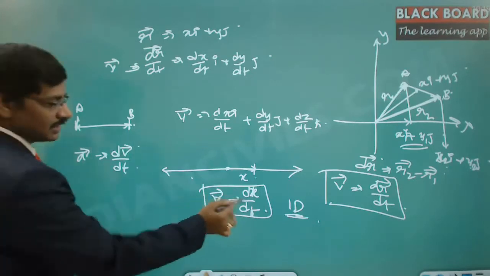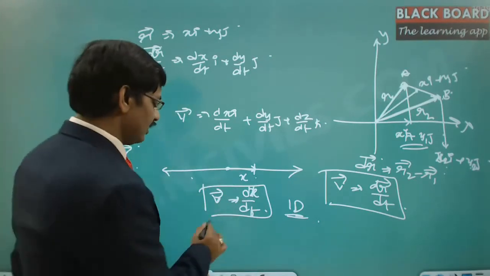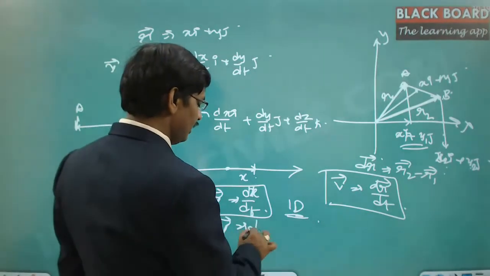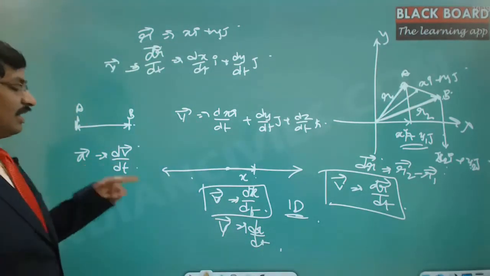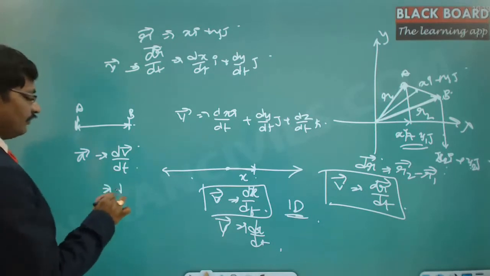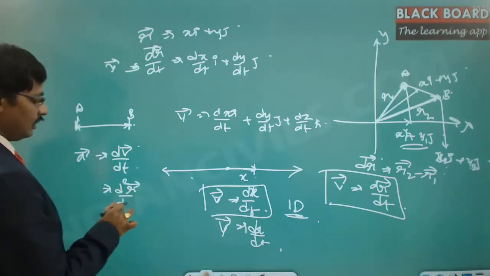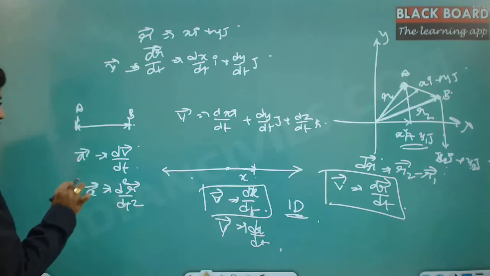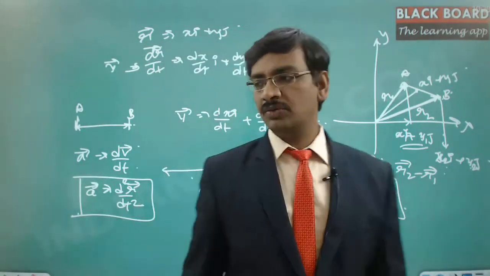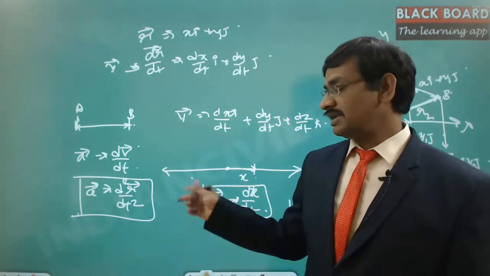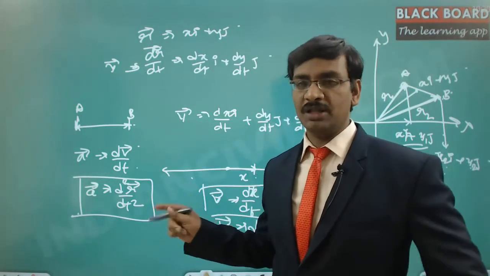See, dx by dt, or dr by dt in general, for any general motion, is nothing but the velocity, but dv by dt is the acceleration. In other words, d square r by dt square is nothing but the acceleration vector. So acceleration is always associated with one particular direction because acceleration is the responsible component for the movement.